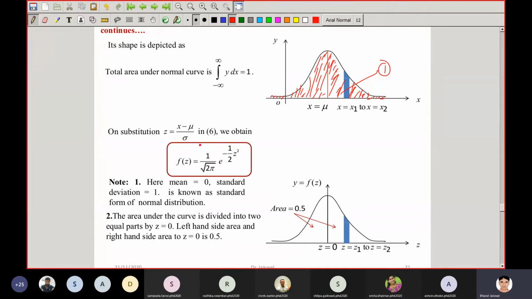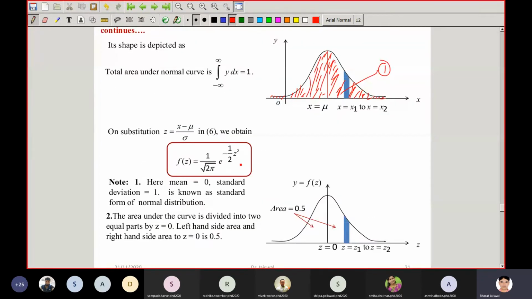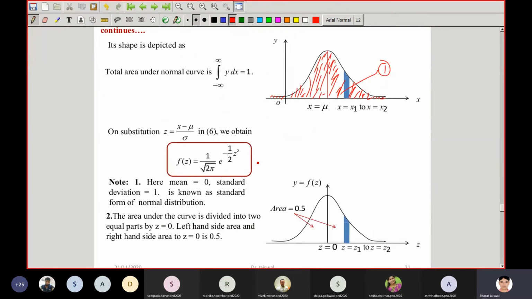Here we take some values. If we consider x minus mu upon sigma equal to z, then the exponent becomes minus z square upon 2. So this is the z variable, and it is related to x.